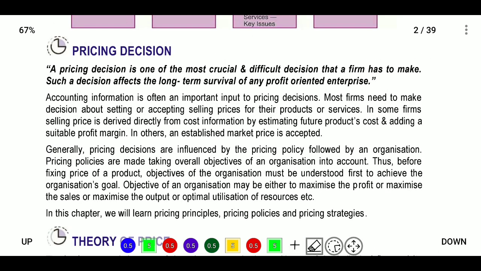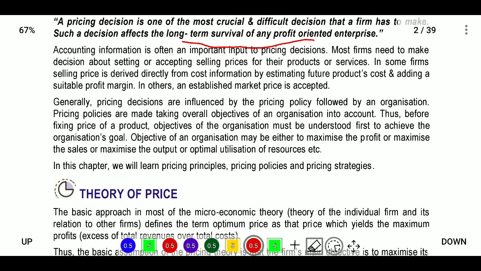Pricing decision is one of the most crucial and difficult decisions that a firm has to make. Such a decision affects the long term survival of any profit oriented enterprise. So it will affect the long term, and the profit will depend on the pricing you put on your products. What is the theory of price?